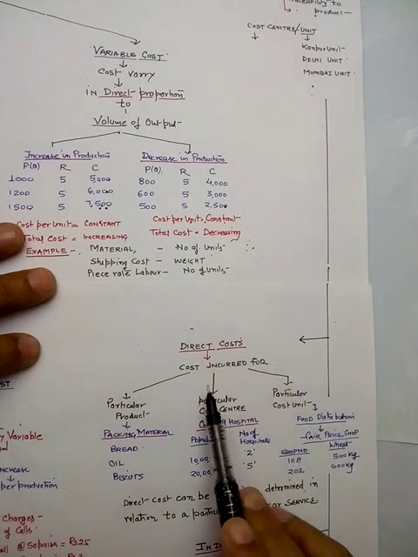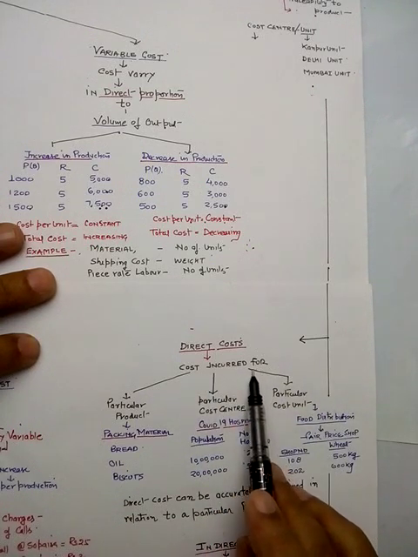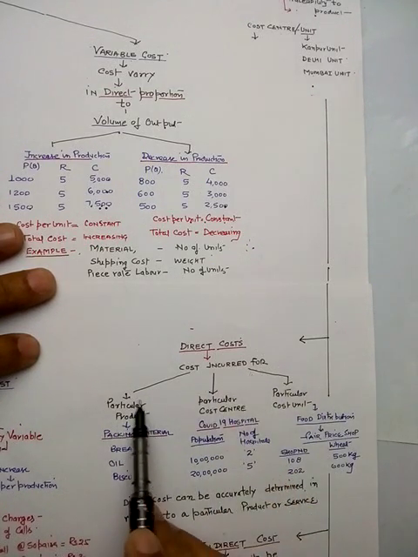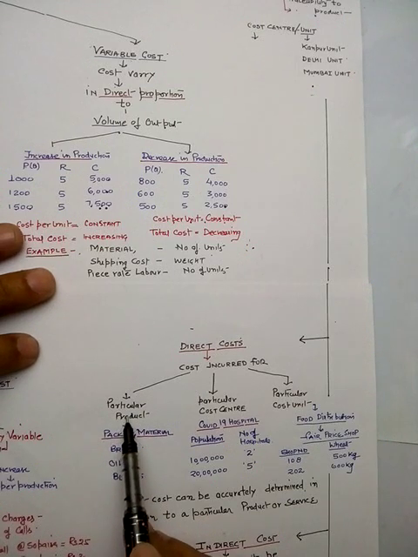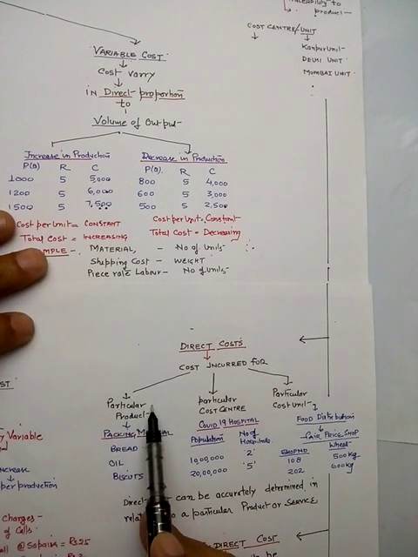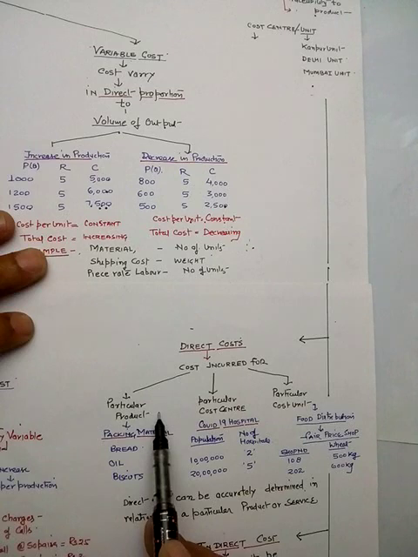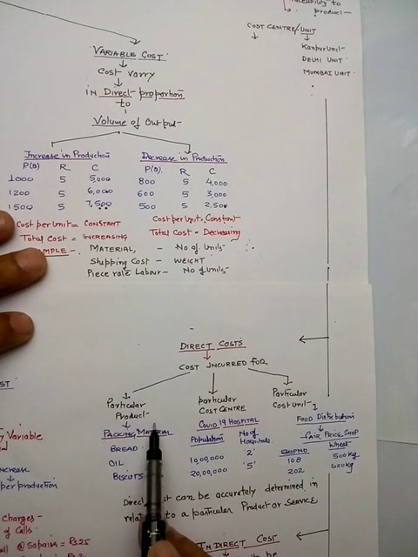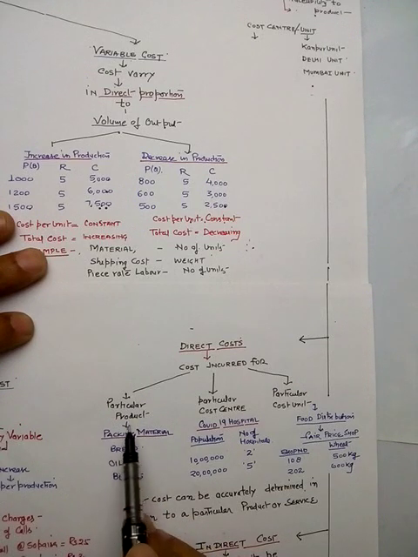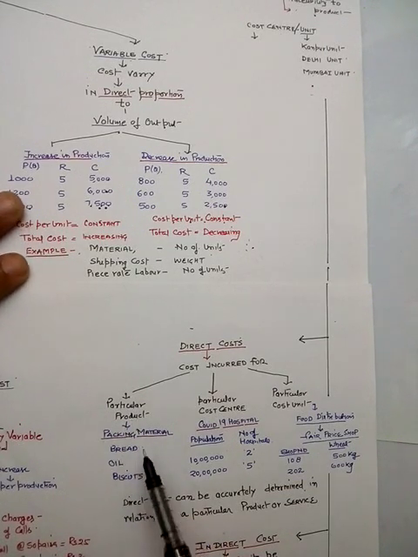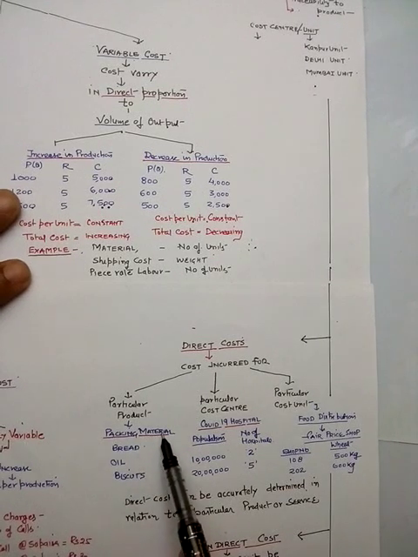Any cost which is incurred for a particular product, that means it is incurred for a refrigerator, or for a particular washing machine, or for the air conditioner. So we are identifying the cost on the basis of particular products. We are taking the example of packing material.